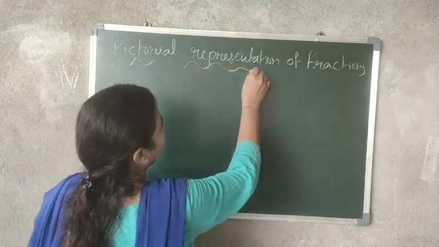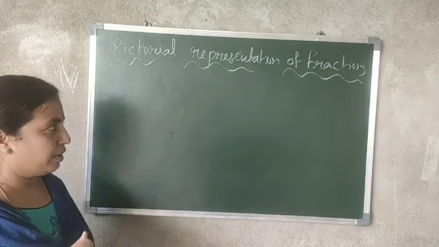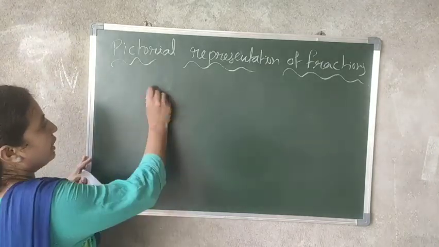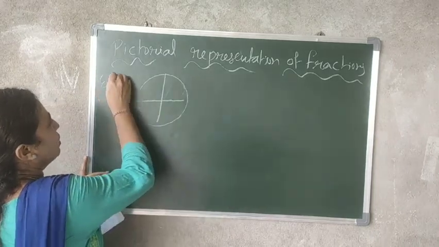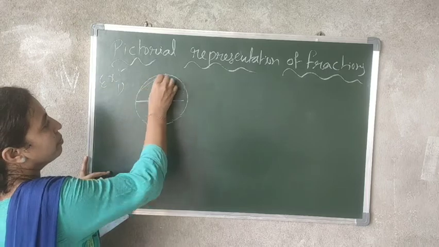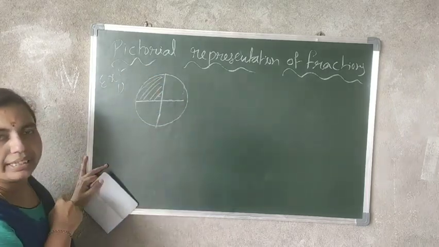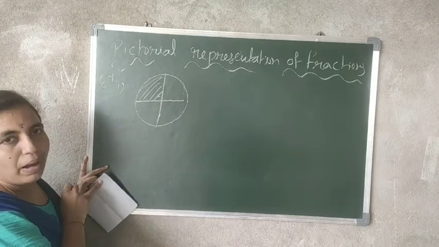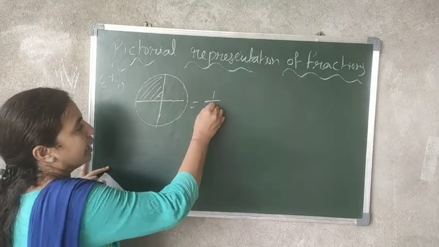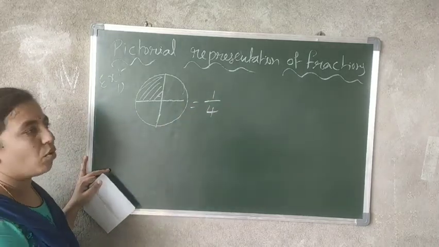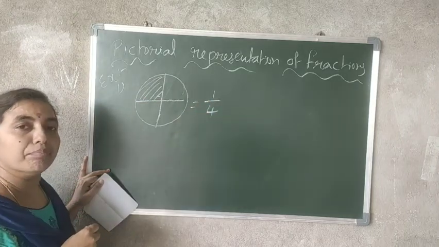Pictorial representation of fractions. See, one circle is given. Examples I give you. Now, this total circle is 1 and it is divided into 4 parts. So, 1 is shaded. Now, what is this fraction? Nothing but 1 by 4. Total parts are 4 and 1 is shaded, so the fraction is 1 by 4.